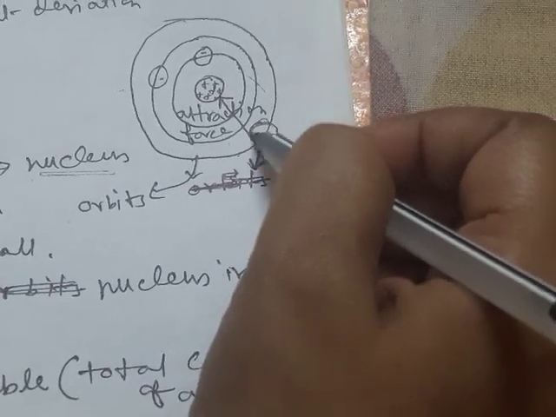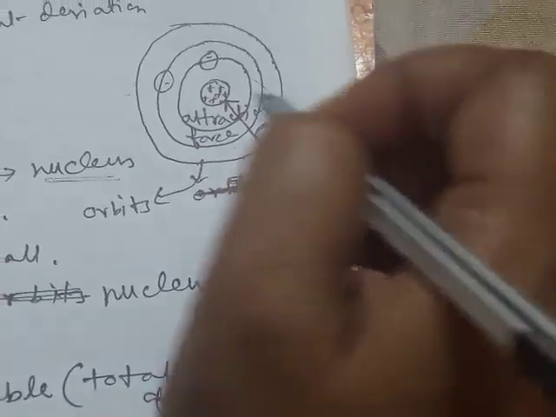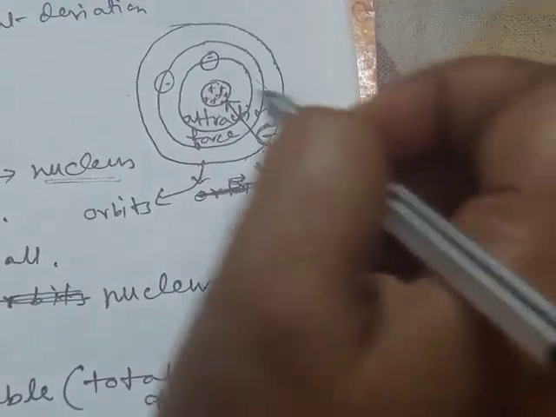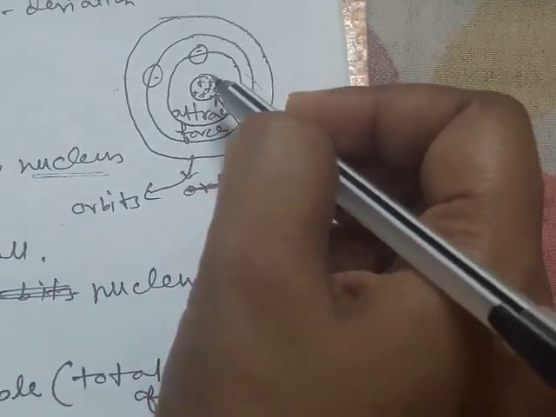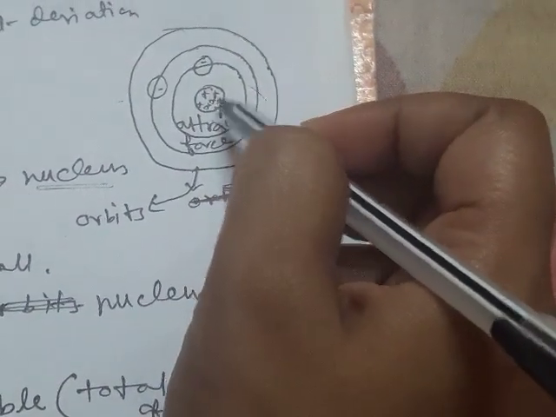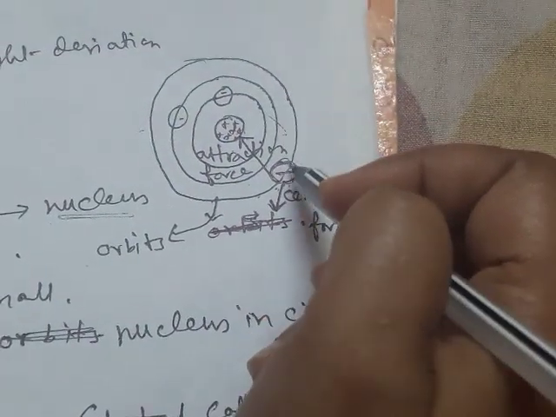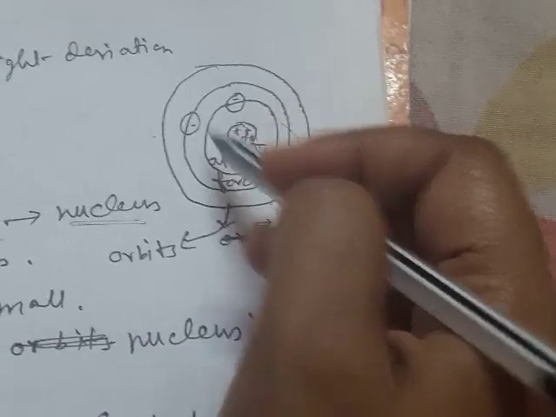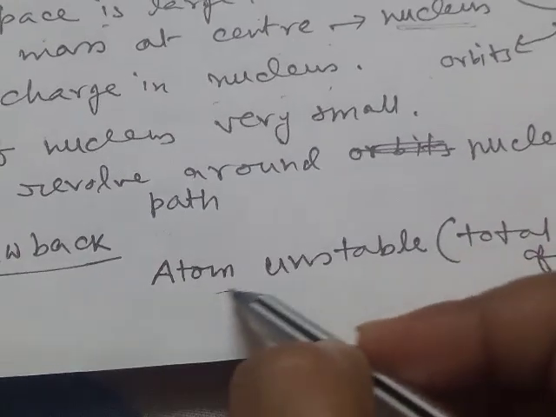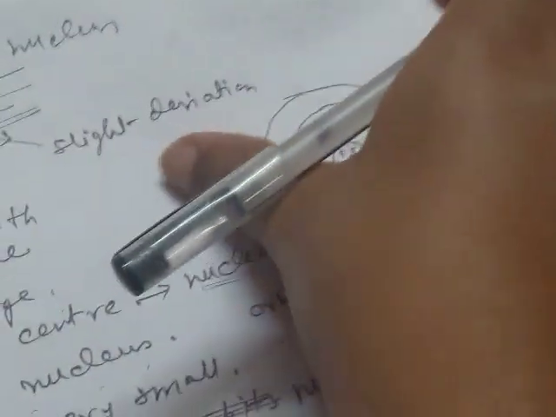As the electron is a charged particle revolving surrounding the nucleus, there should be continuous release of energy. Then the electron will be pulled by the nucleus, and at a certain time it will fall upon the nucleus. That means collapse of the atomic structure. So according to the Rutherford model, the atom is very unstable, which is definitely a wrong statement.